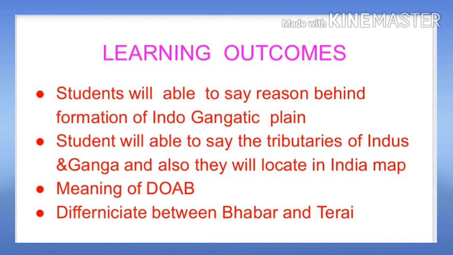In this session, your learning outcomes are: students will be able to say the reasons behind the formation of the Indo-Gangetic Plain. Students will be able to say the tributaries of Indus and Ganga, and also locate them on the India map. They will be able to say the meaning of the Doab, and differentiate between Bhabar and Terai. So after completion of this session, you will say the meaning of the Doab, and also you can differentiate the Bhabar and Terai.